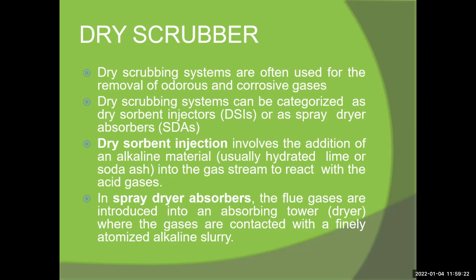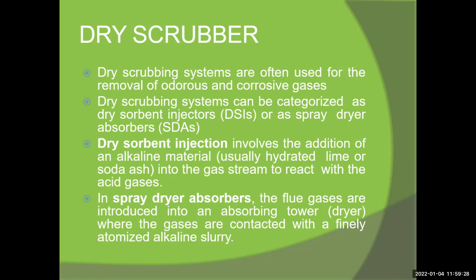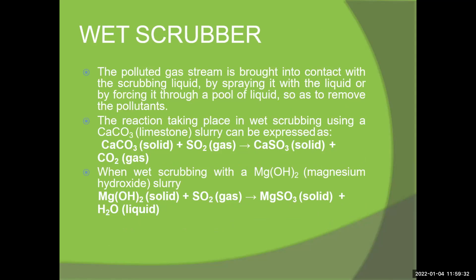Any doubt? There are two types of scrubbers, dry and wet. In a wet scrubber, the polluted gas stream is brought into contact with the scrubbing liquid, by spraying it with the liquid or by forcing it through a pool of liquid, so as to remove the pollutants.